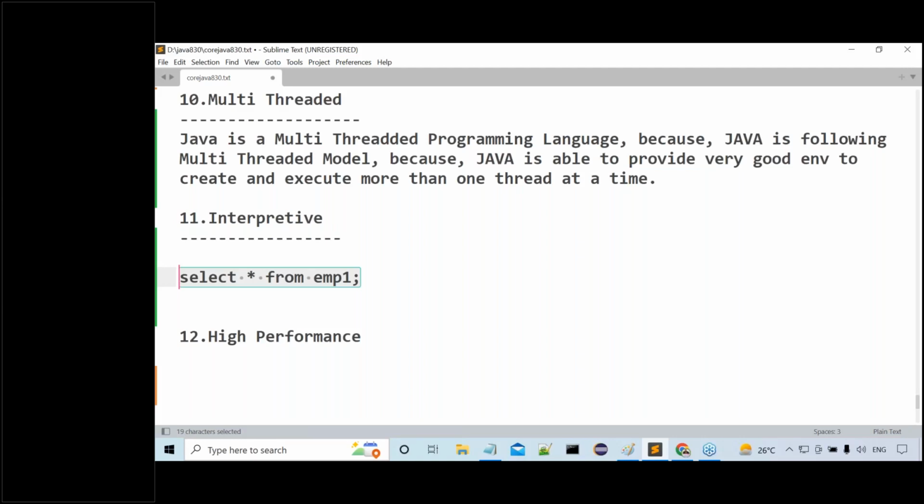The JIT compiler's purpose is to boost up the JVM performance. JIT compiler purpose is what? To boost up the JVM performance. For that purpose, the JIT compiler is available. Don't compare the JIT compiler with our actual compiler. The JIT compiler is a part of the JVM that comes into the picture at runtime of the application, not at compilation time of the application.